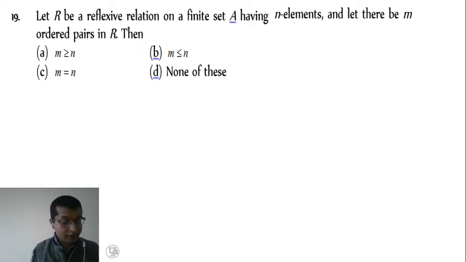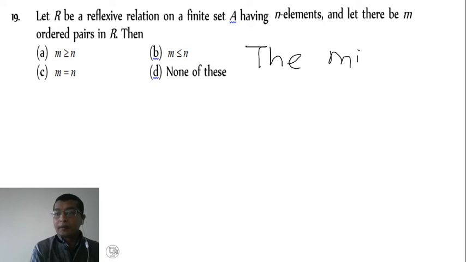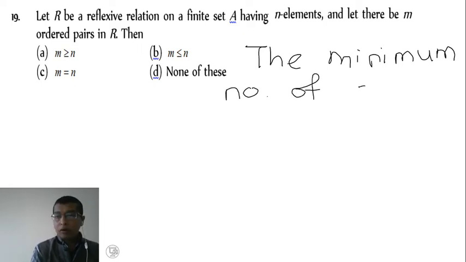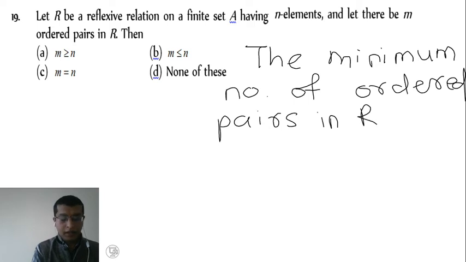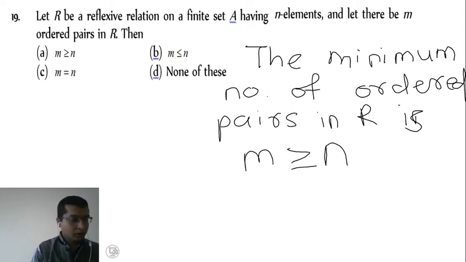So we know the minimum number of ordered pairs in relation R is m greater than or equal to n here. So option A is the right answer.